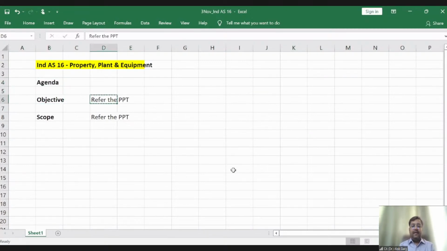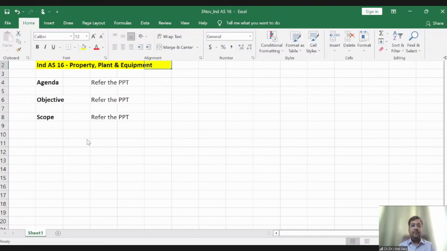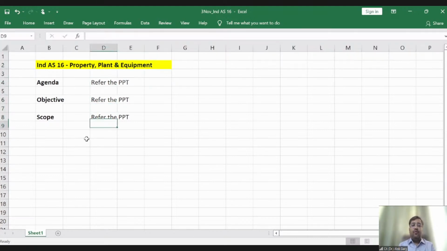And for the agenda, again, you have to refer to the PPT, PowerPoint presentation. Okay. Now coming to the most important aspect, the definition of PPE. What is the definition of PPE? Definition of property, plant and equipment.